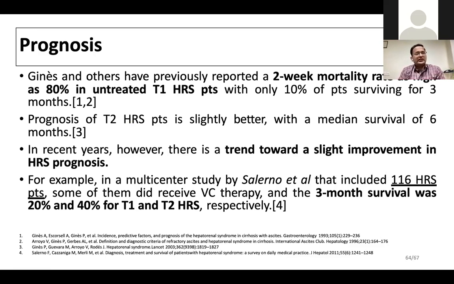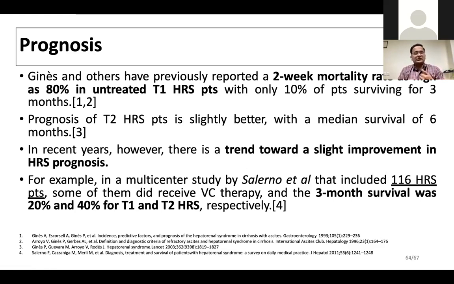The 2-week mortality rate is as high as 80% in patients who are not treated for type 1 HRS. So type 1 HRS has a very dismal prognosis. Even otherwise, we should improve survival by whatever modality is possible: combining vasoactive agents, albumin, antibiotics, ruling out sepsis, treating and preventing infections, antibiotic prophylaxis, and TIPS or MARS or transplant, whichever improves survival, because it has a very dismal prognosis, with 80% mortality in 3 months once the patient develops type 1 HRS.